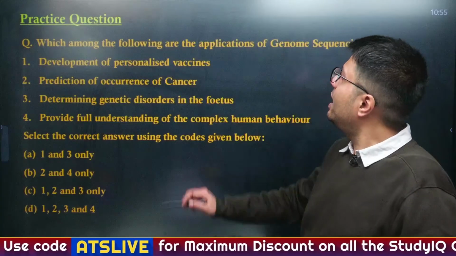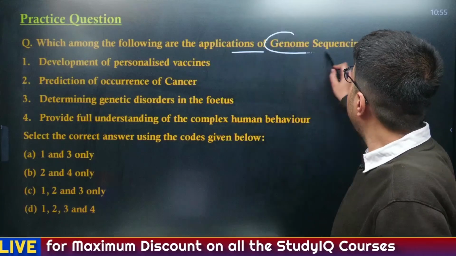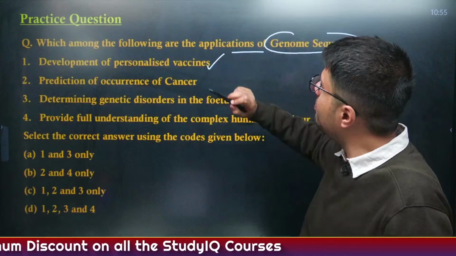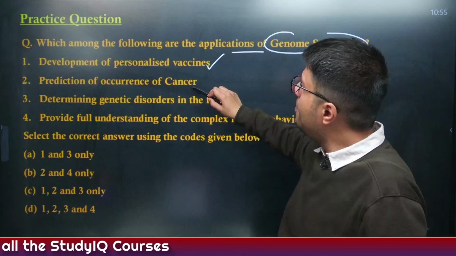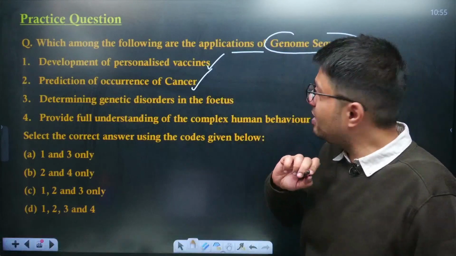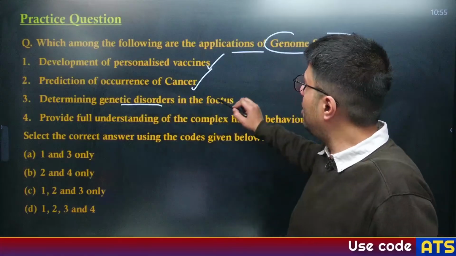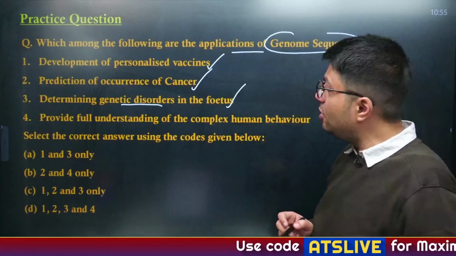Which of the following is or are the applications of genome sequencing? Development of personalized vaccines, I told you, is a correct option. Prediction and occurrences of diseases such as cancer is correct. Determining genetic disorders in fetus is possible through genome sequencing.